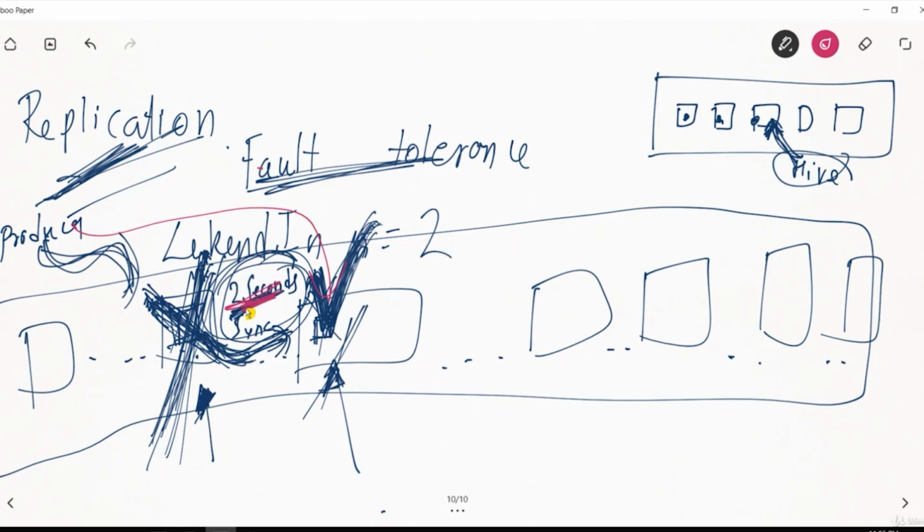If you want to recover this 2 seconds of data, you will have to write a recovery program to get it from the producer, but it doesn't make any sense. So this 2 seconds of data, or whatever is the lag in replication, is lost. It is very minimal, maybe 1 or 2 seconds. That's it.